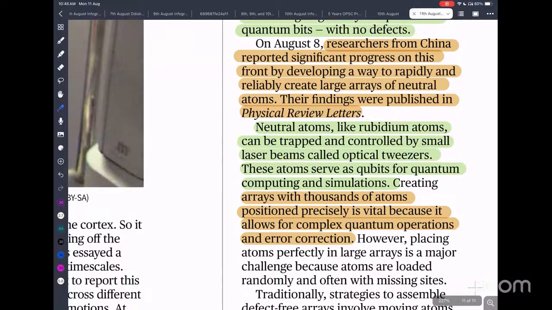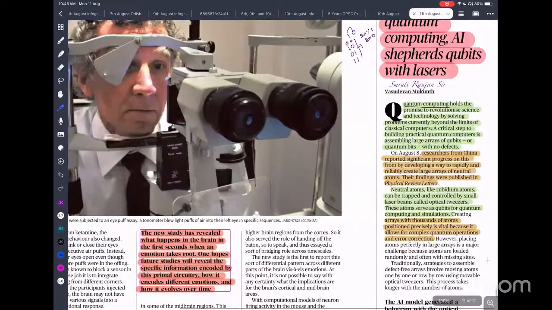Neutral atoms like rubidium atoms can be trapped and controlled by a small laser beam called an optical tweezer. These atoms serve as qubits for quantum computing and simulation. An array of thousands of atoms positioned precisely is vital because it allows complex quantum operations and error correction. So if we are able to correctly make these qubits, then we can increase the computational power exponentially, which is very helpful for realizing the quantum computer.